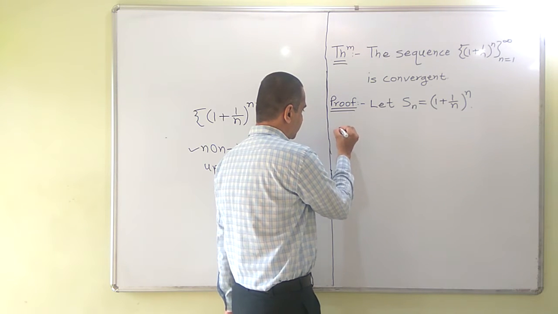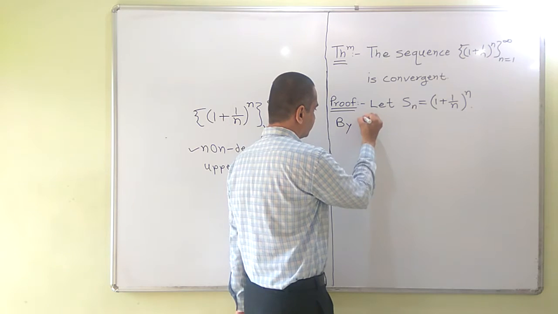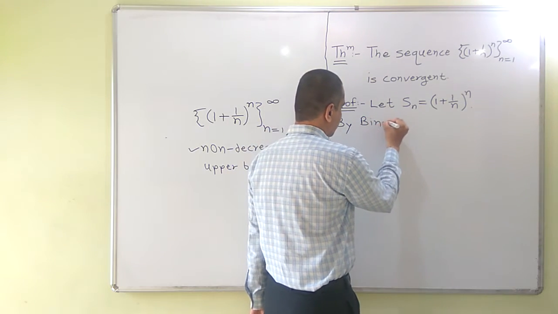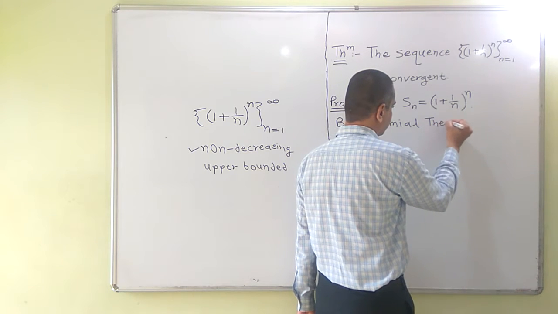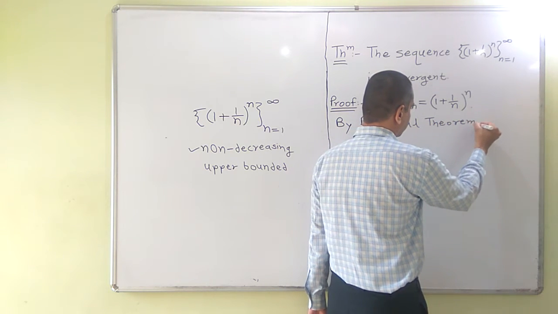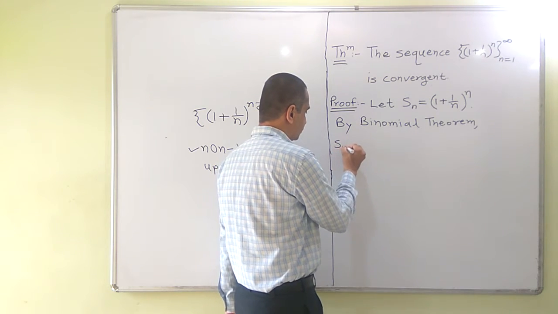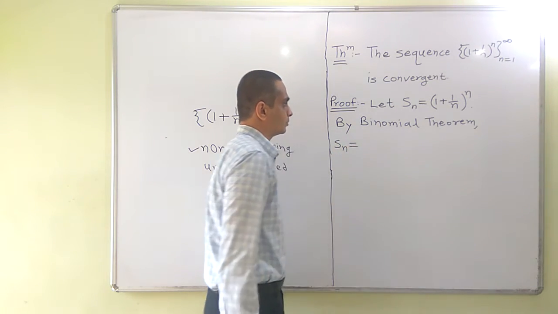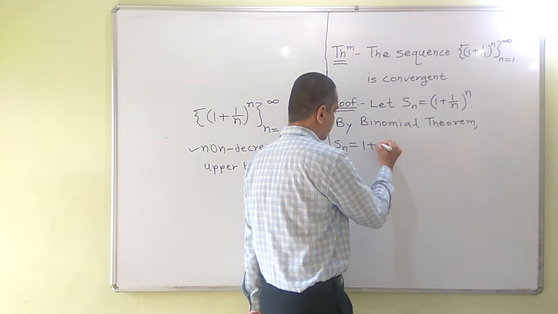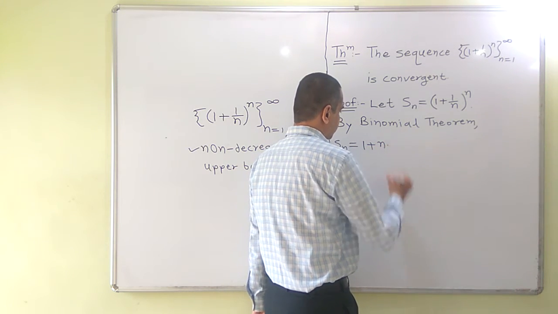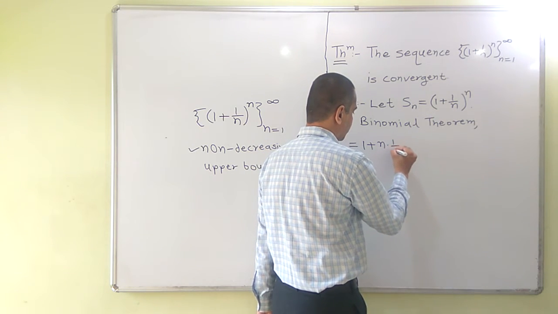Its expansion is, by binomial theorem, Sn is equal to 1 plus n into second term, that is 1 by n.